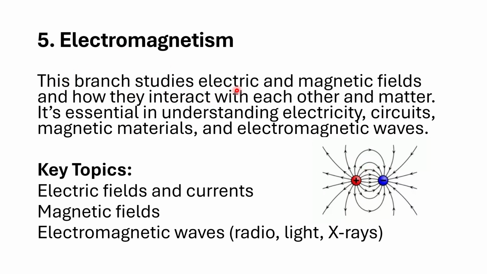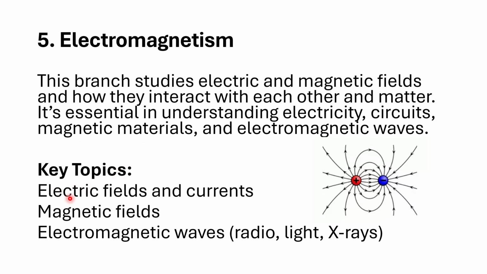This branch studies electric and magnetic fields and how they interact with each other and with matter. It is essential in understanding electricity, current, magnetic materials, and electromagnetic waves. When an electric charge is at rest, it has an electric field only, but when it moves, it has both an electric field and a magnetic field. The study works on how the electric and magnetic fields interact with one another. All that is the working of electromagnetism.